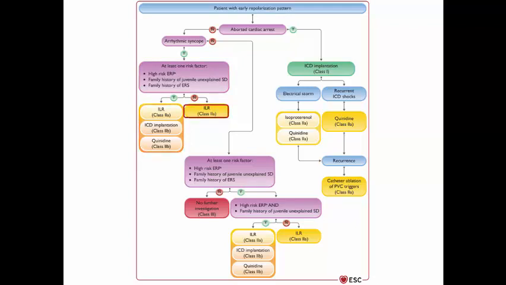If there are no high-risk features, just loop recorder is indicated. If the patient didn't have any arrhythmic syncope and he is having high-risk features, go for loop recorder, then ICD or quinidine as class 2B. If there are no high-risk features, just loop recorder. If there are no symptoms and no high-risk features, no further investigation is needed.